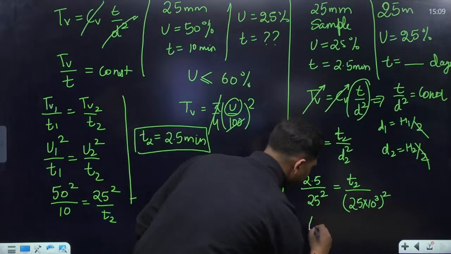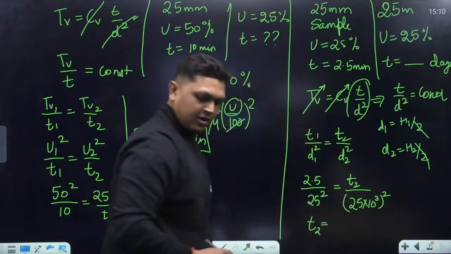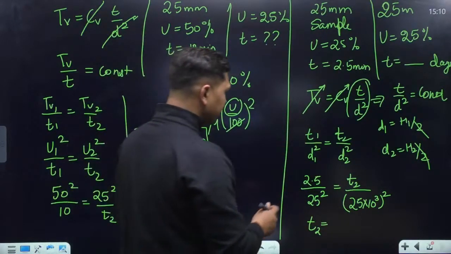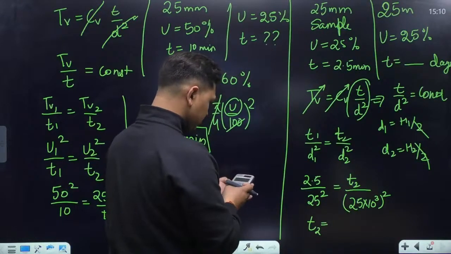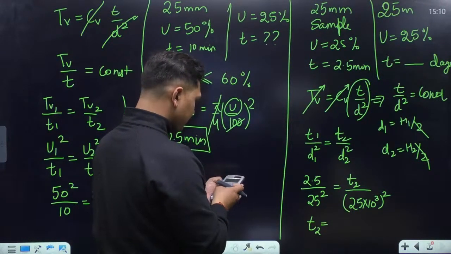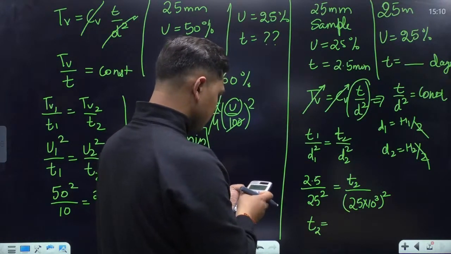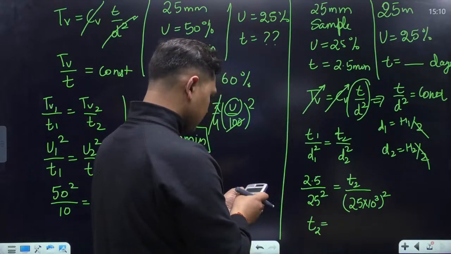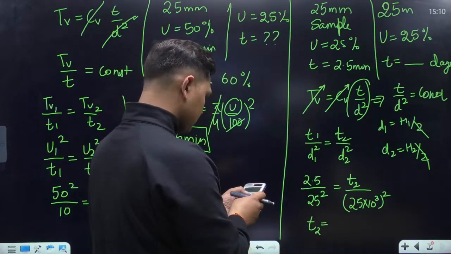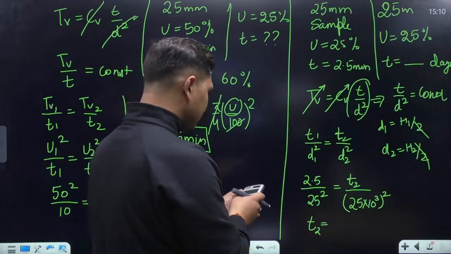Now if you simplify this and convert it into days, find out what is the value. So T2 will be equal to 2.5 into 20. Calculate what is the answer you are getting, guys.